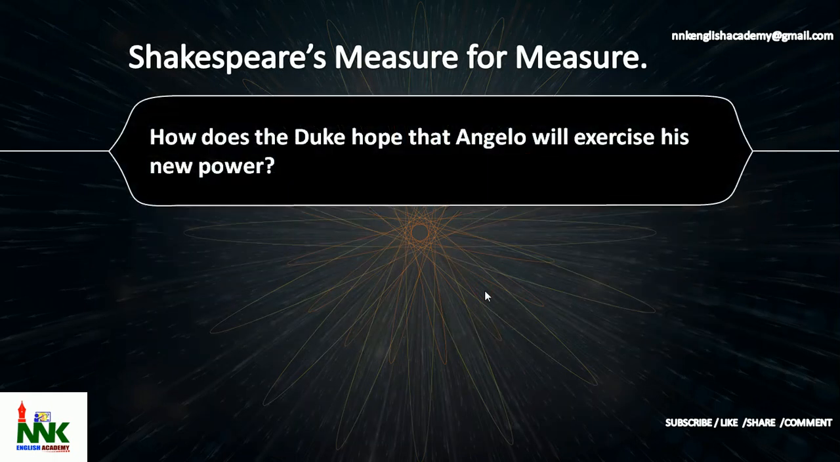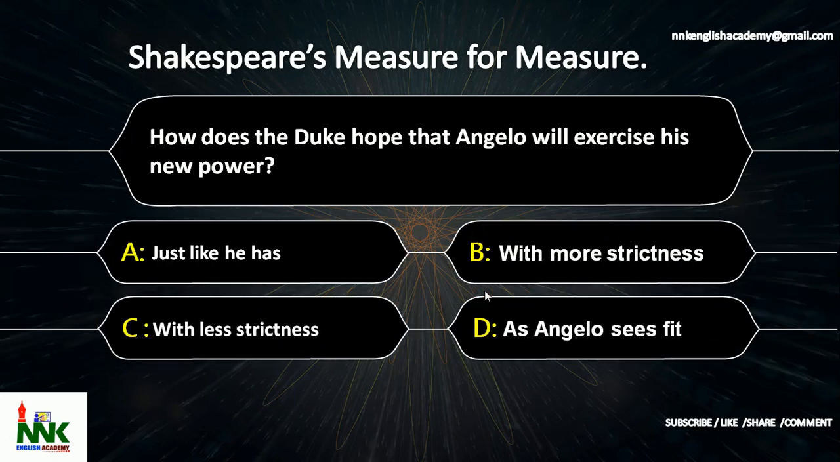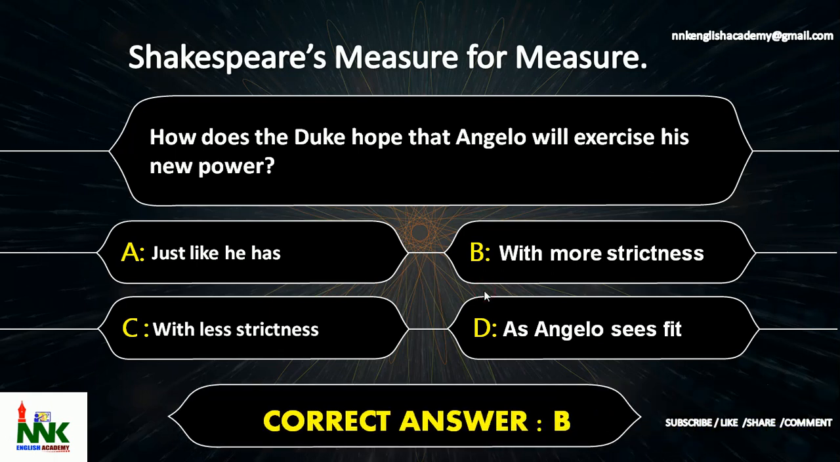Next question. How does the Duke hope that Angelo will exercise his new power? The options are option A, just like he has, option B, with more strictness, option C, with less strictness, option D, as Angelo sees fit. How does the Duke hope that Angelo will exercise his new power? The correct answer is option B, with more strictness.